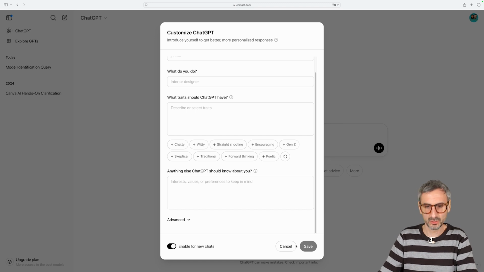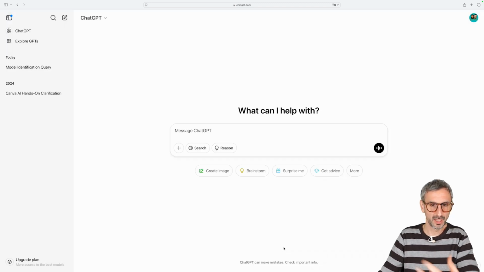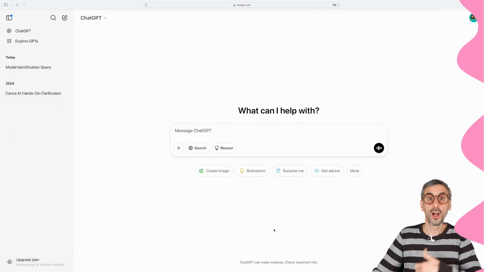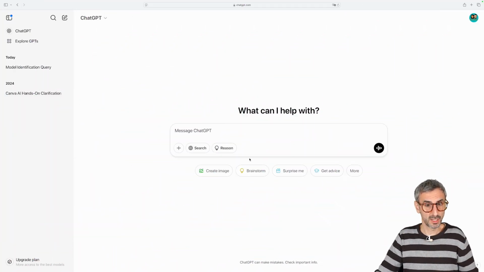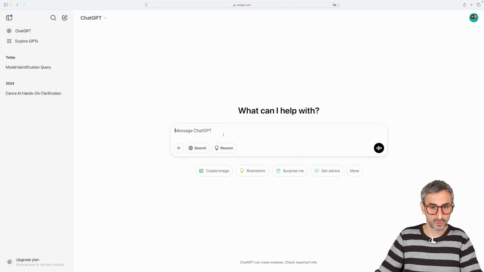This is my free account, so it's not customized yet, but that's one feature that I truly miss in DeepSeek. Another one is the canvas mode. Okay, canvas mode now available to anyone.